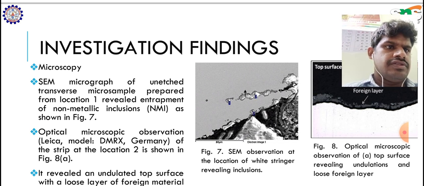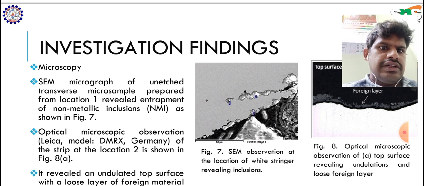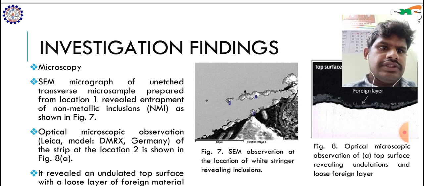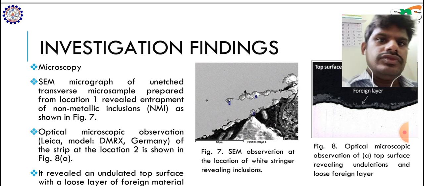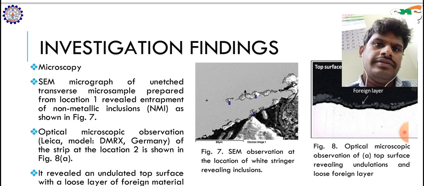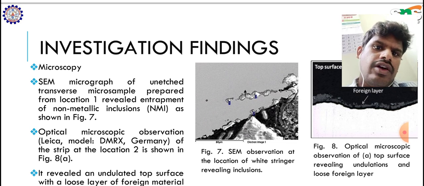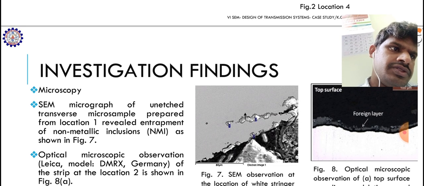You can see that there are some portions which are noted as 1, 2, 3, etc. That is taken at the micro sample, and the optical microscopic observation of the strip at location 2 is shown in figure 8a. I think you can see that.